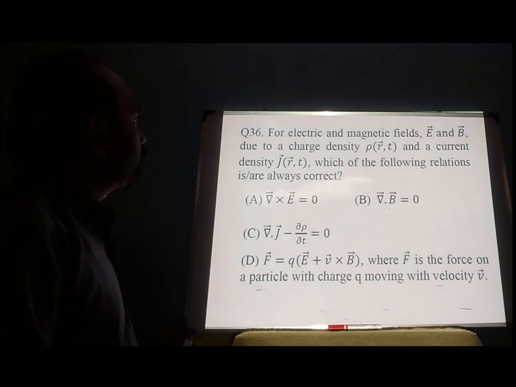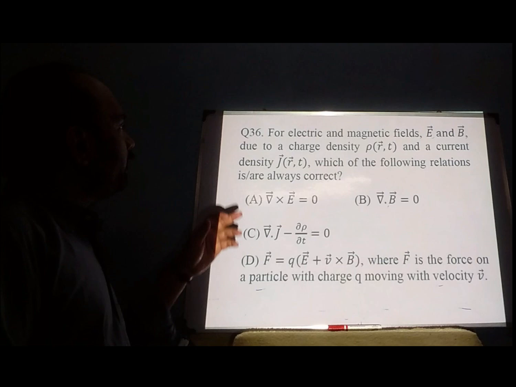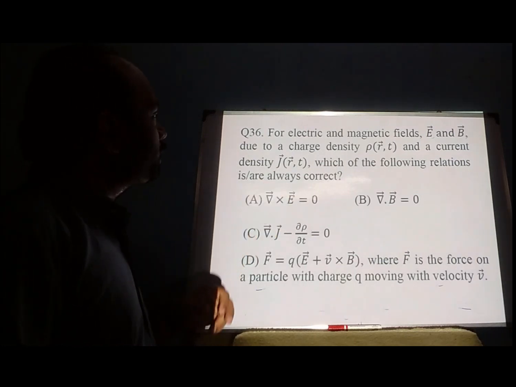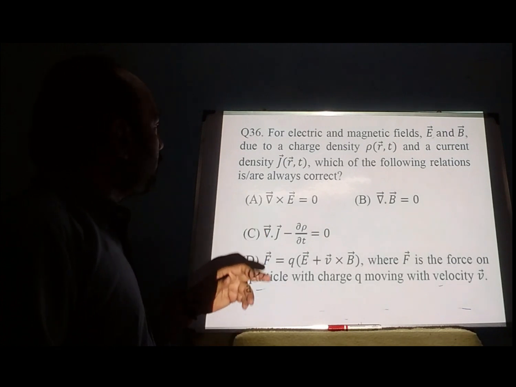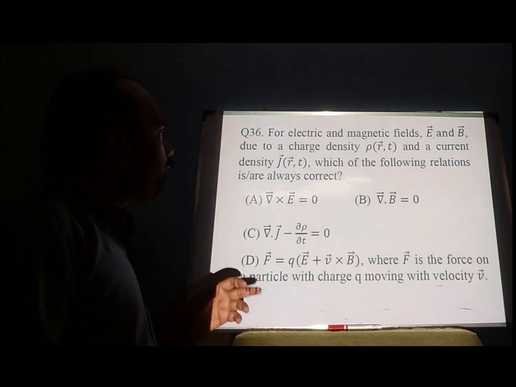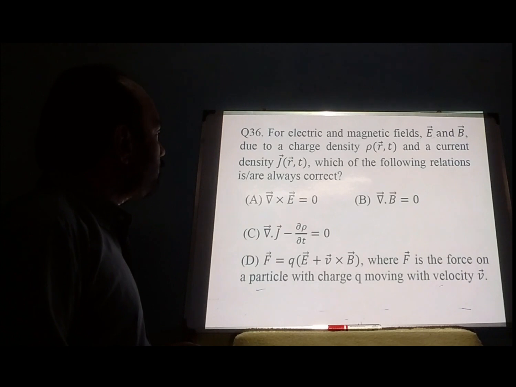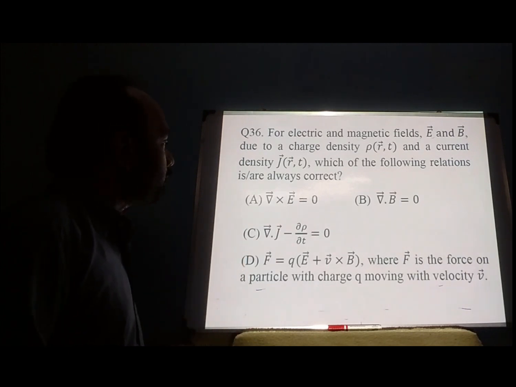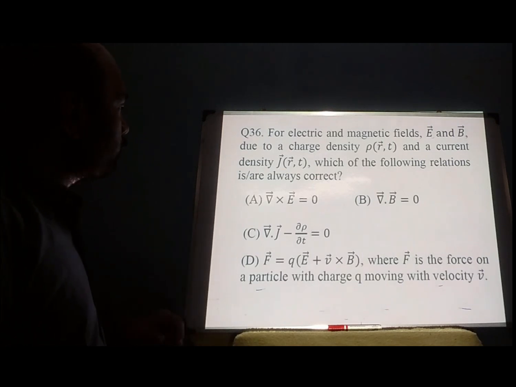Next problem, which says that for electric and magnetic fields E and B, due to a charge density rho and a current density J, which of the following relations is/are always correct? That means it could have multiple answers. So what are the four options we are given?